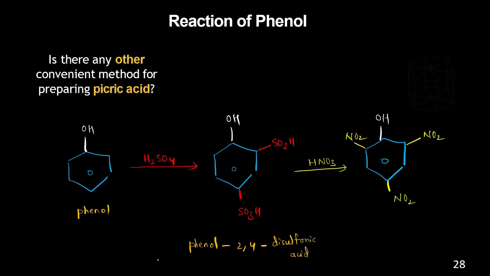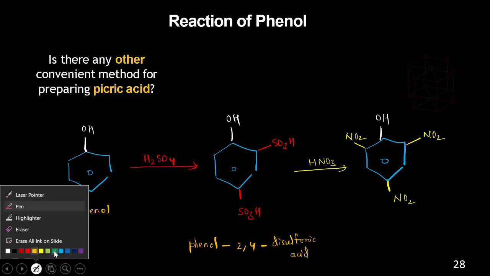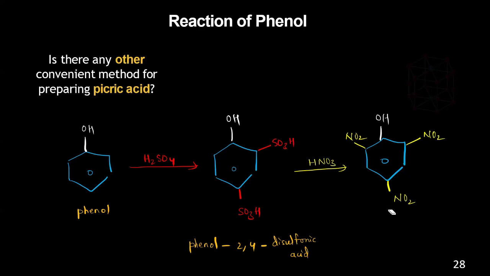And what about this? This is nothing but picric acid, where NO2s are present. These are called the nitro groups, or nitrogen dioxide.